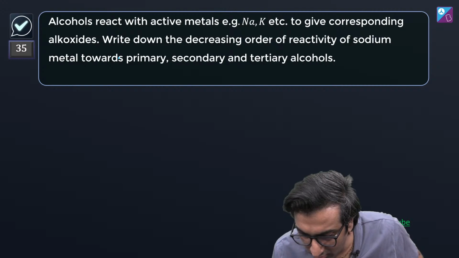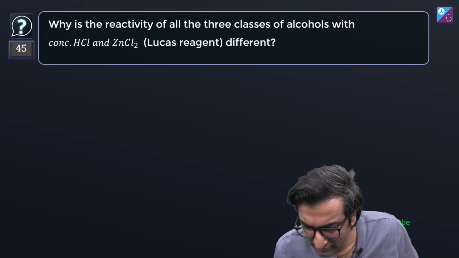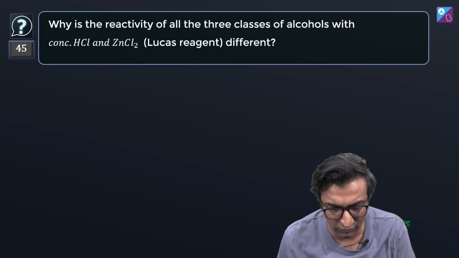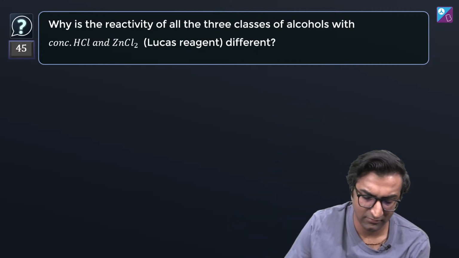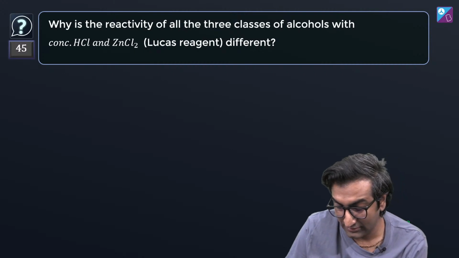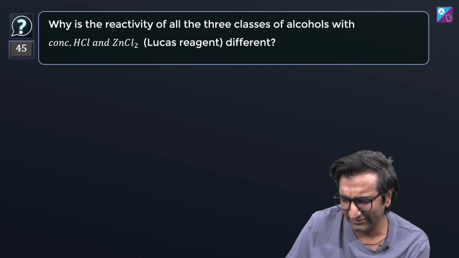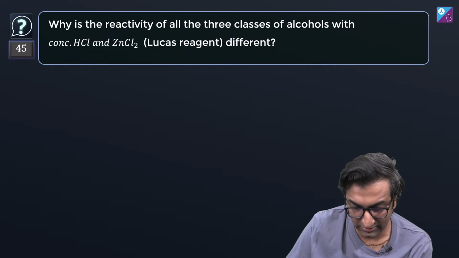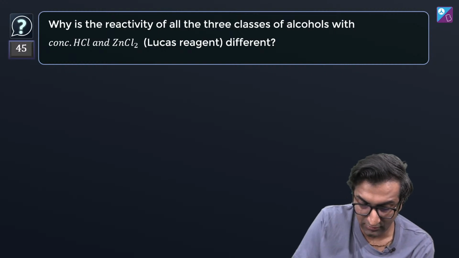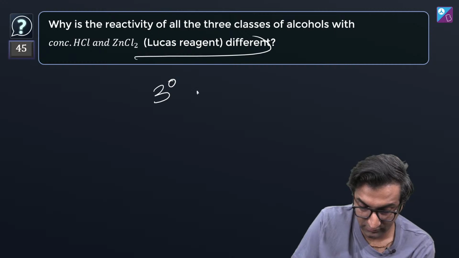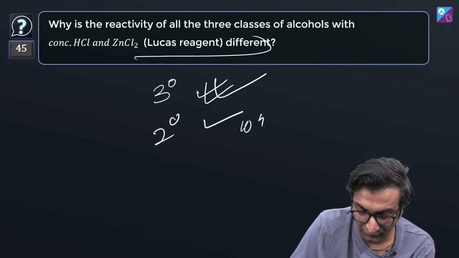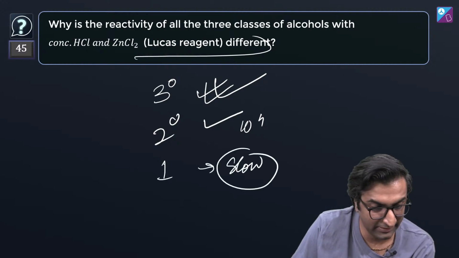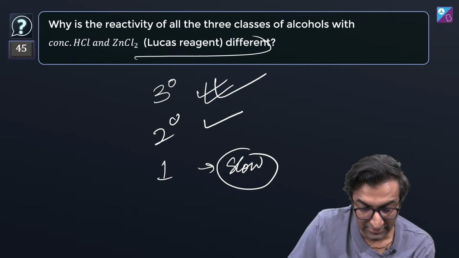Okay. Yeah. Last question. HCl and ZnCl2 similar to the whole FeCl3 thing. Lucas reagent है. वो वाला FeCl3 में you have a similar reactivity rate of reactions. Okay. Now here it's very straightforward. For tertiary, fast, really fast. Secondary, okay, about 10 power 4 times slower, and primary is ridiculously slow. Okay, almost doesn't happen.